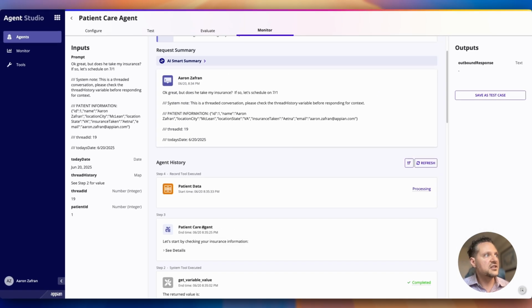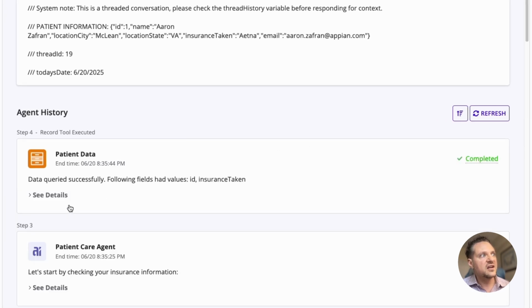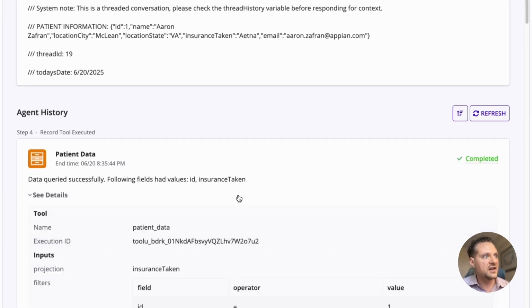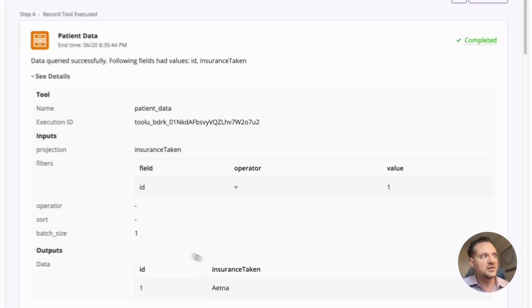Now it's going to check the insurance information by loading information from the patient data. So it's going to be looking into our data fabric to get that information about the patient, and it has done that data query successfully. And so we can see down here we have Aetna as the patient information for this particular patient.